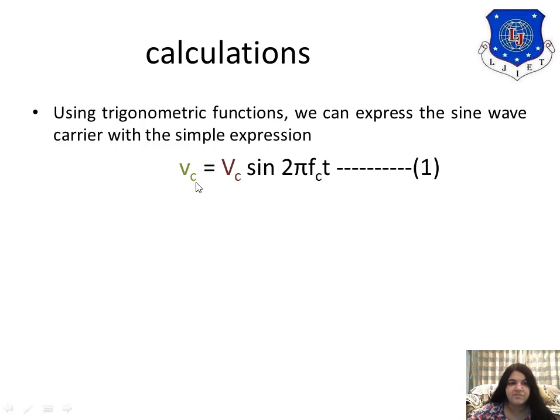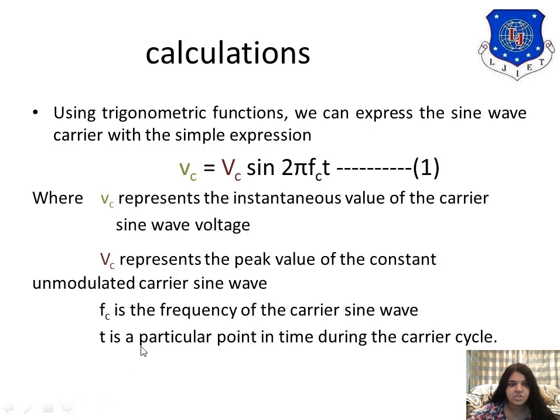So it is vc equal to... it's a small vc, okay, you can see the difference. It's a small vc, and it's a capital Vc. So while you are writing the calculation, be careful about this. This small vc represents the instantaneous value, meaning the value of the carrier amplitude at a particular point.